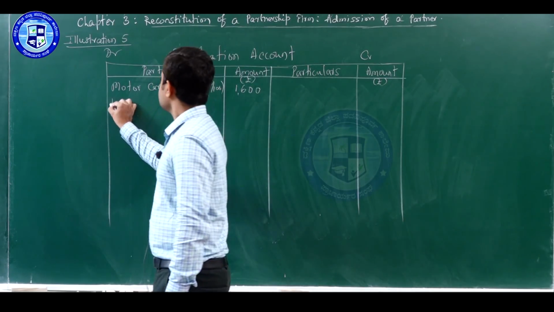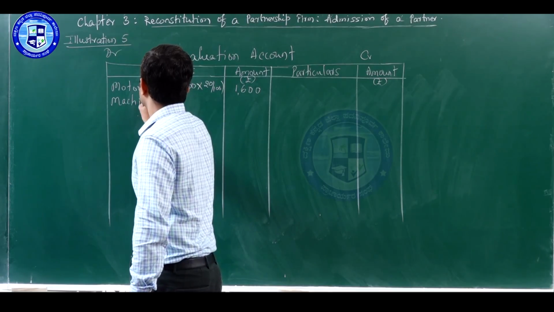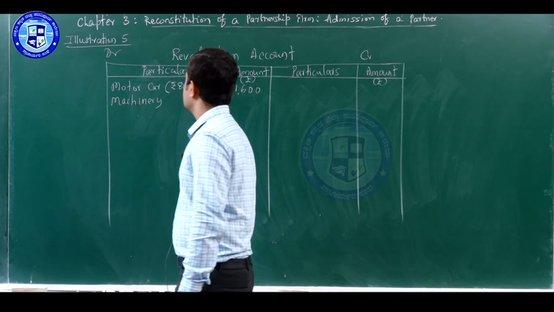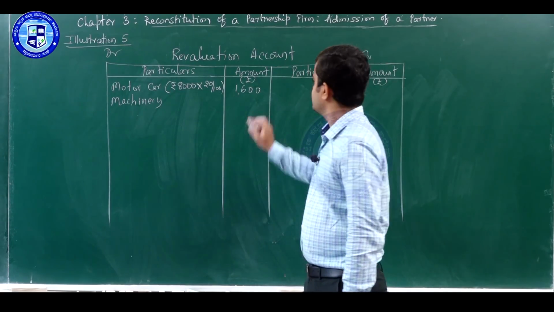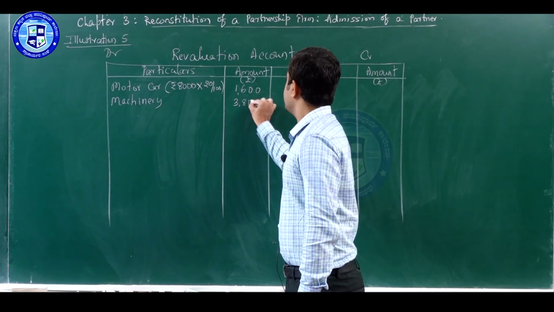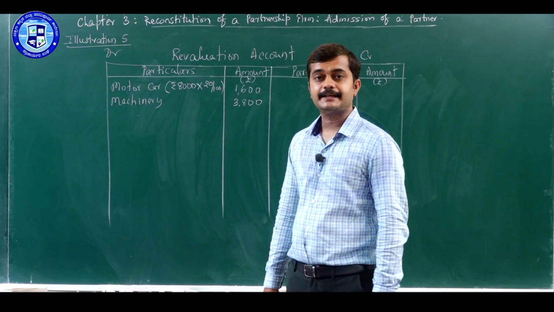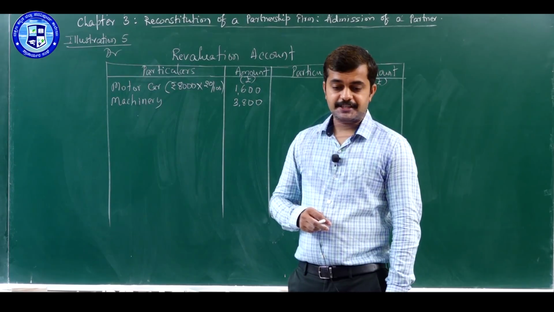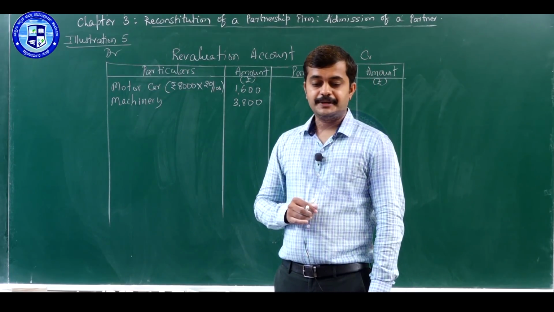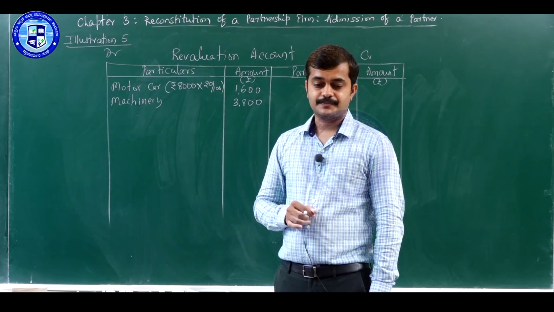Next asset is machinery. Depreciation of machinery is directly given in the problem, that is 3,800. We can directly write it on the debit side of the revaluation account. Next, point number 4 D, prepaid rent rupees 600.